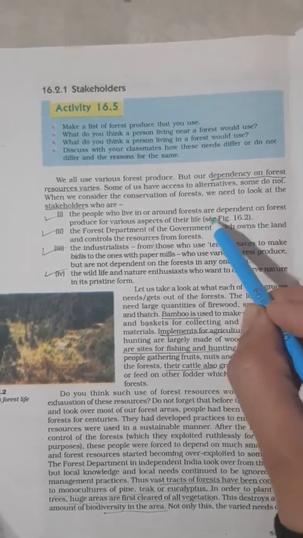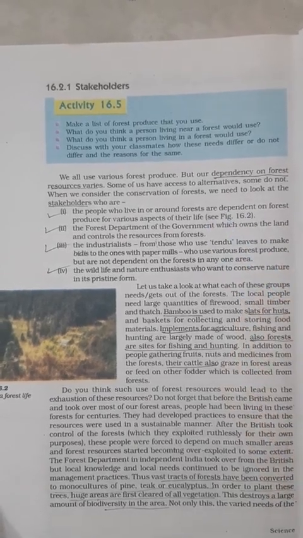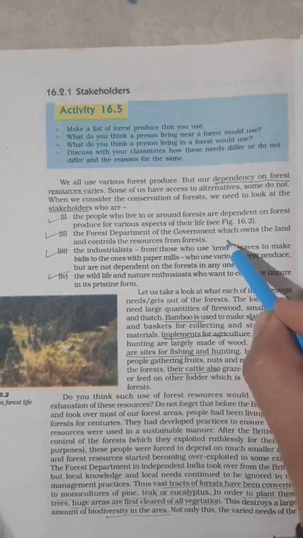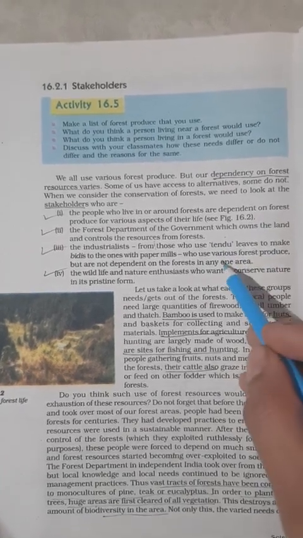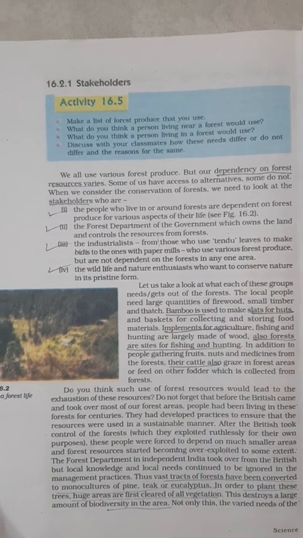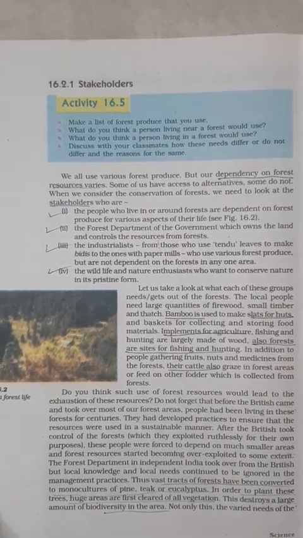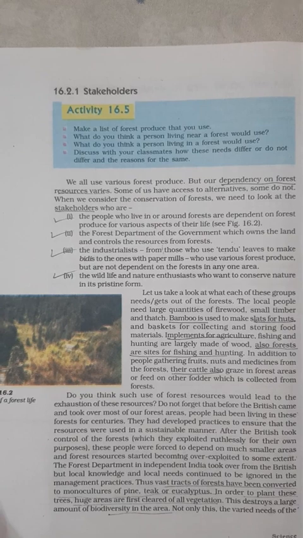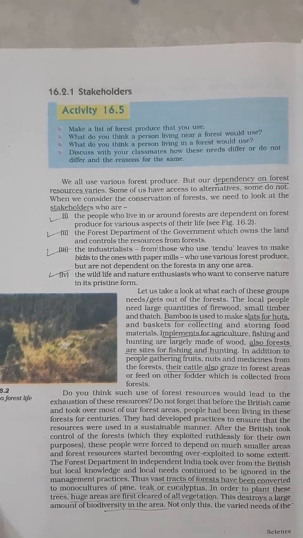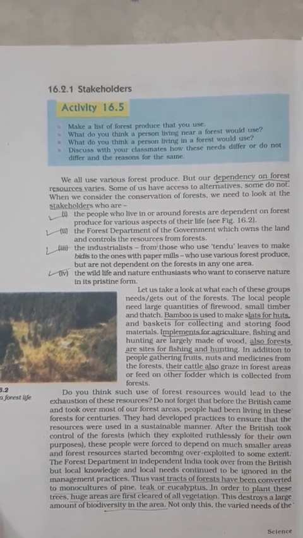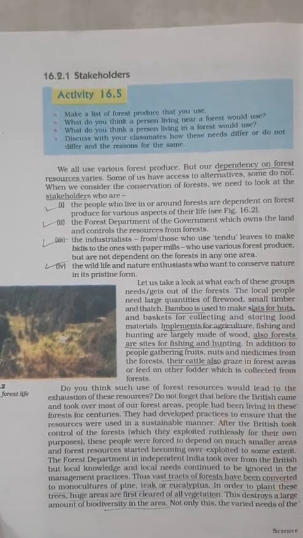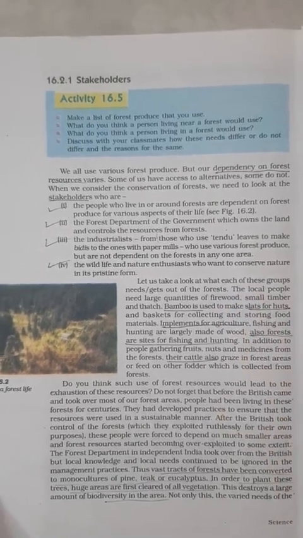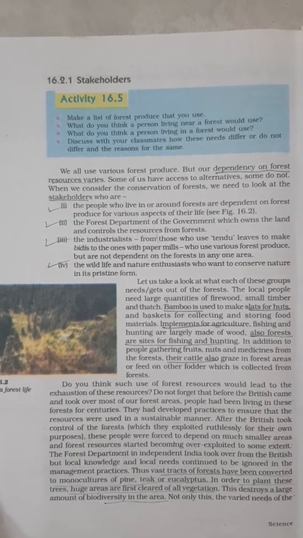The people who live in and around the forest, like the tribal people. The forest department of the government, which has to manage the resources. Industrialists who are dependent on forests for their income, like tendu leaves to make beedis, and paper mills. Then the wildlife and nature enthusiasts who want to conserve nature in its pristine, primitive, real form.